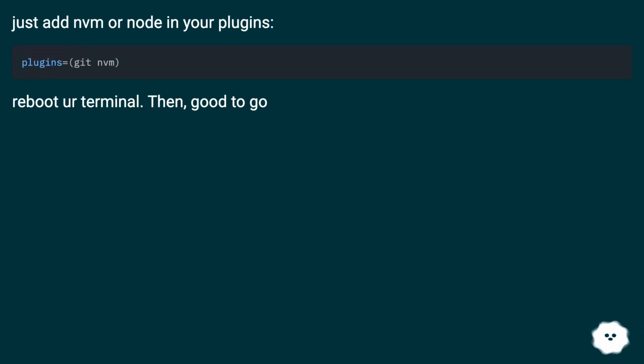Just add nvm or node in your plugins. Reboot the terminal. Then, good to go.